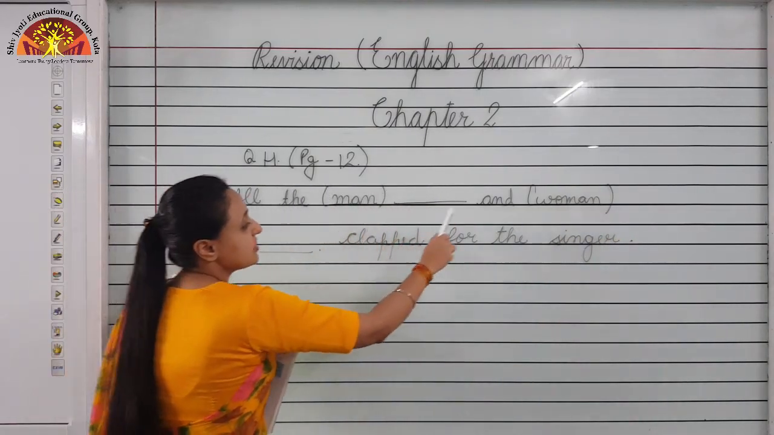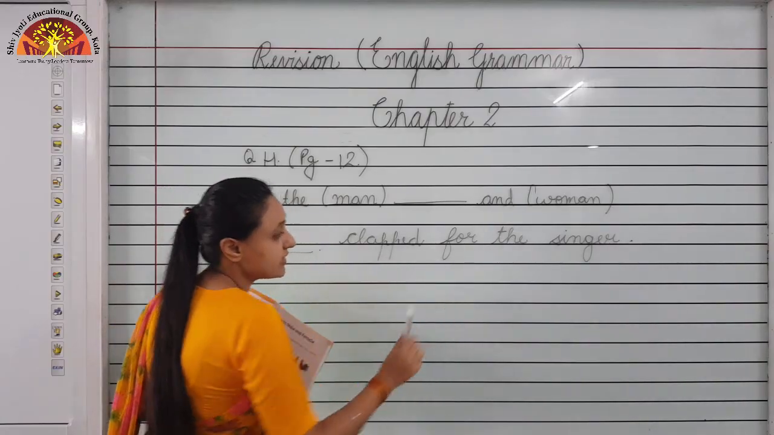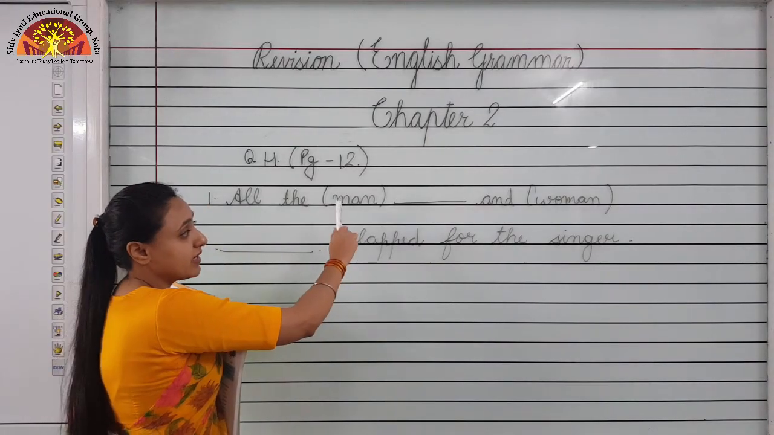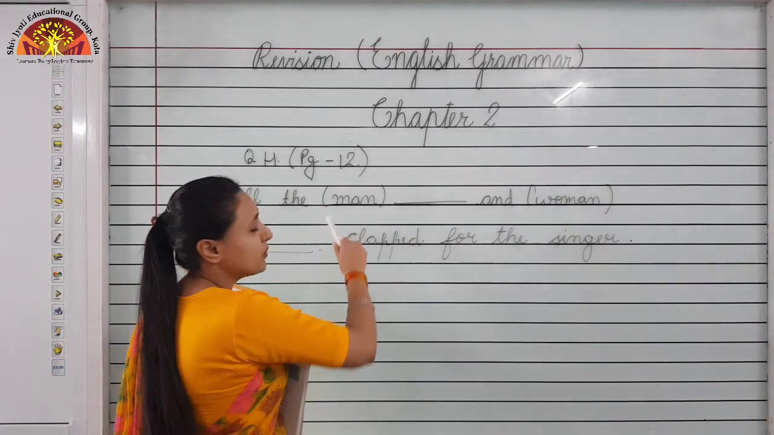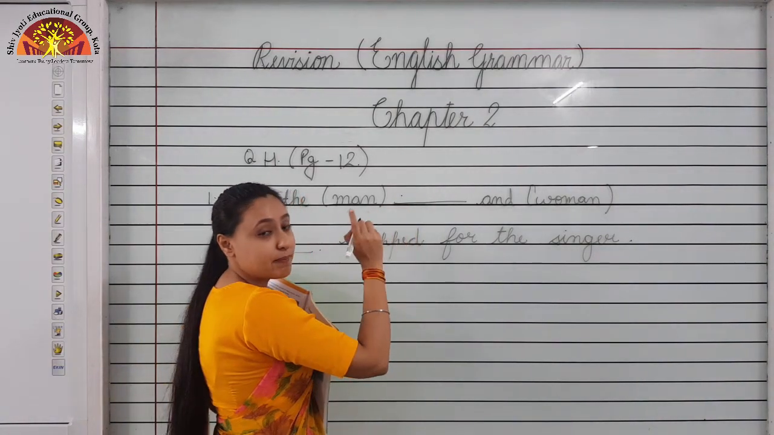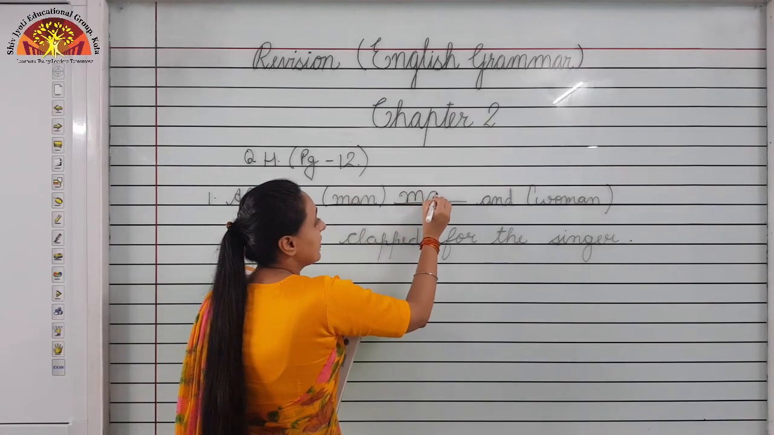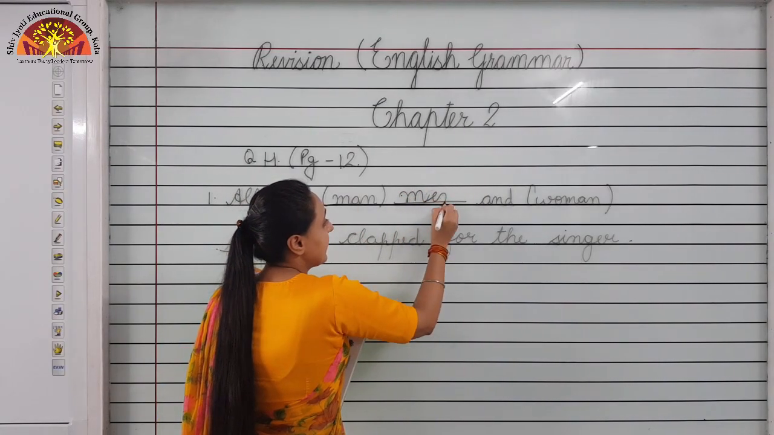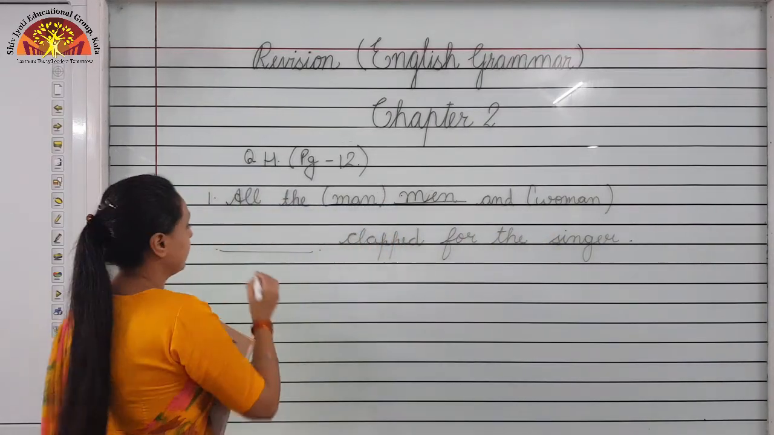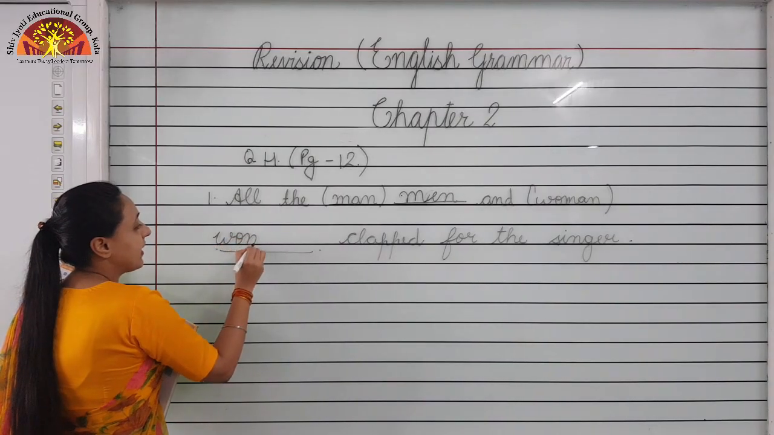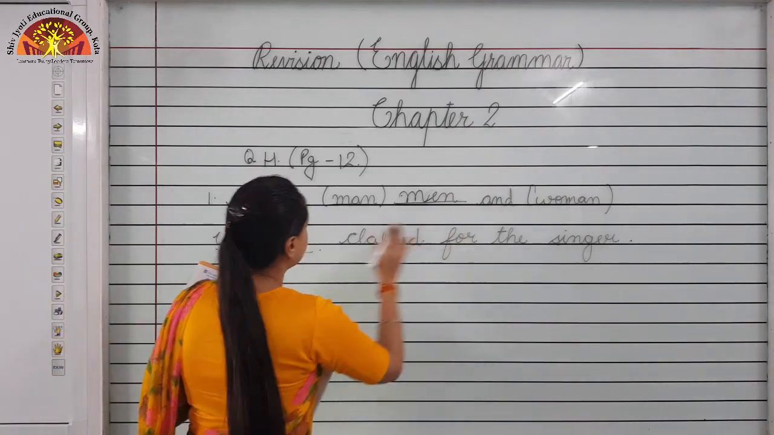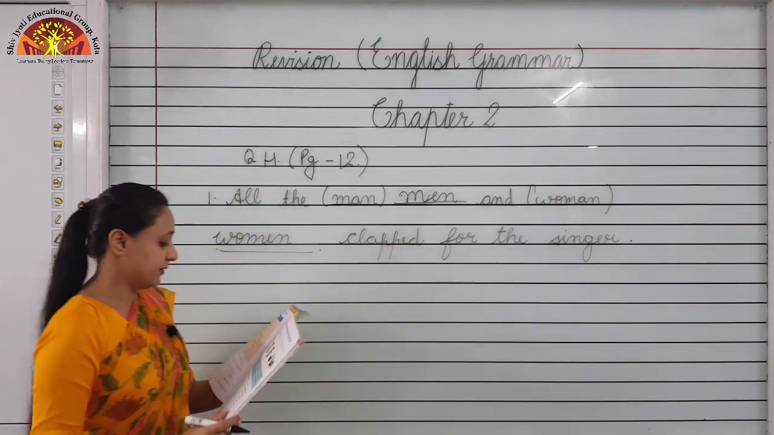All the dash and dash clapped for the singer. Options are men and women. What we have to do? We have to change it into plural form. What is the plural form of men? We already know the plural form of men is men, and the plural form of women is women. So our sentence is: all the men and women clapped for the singer.